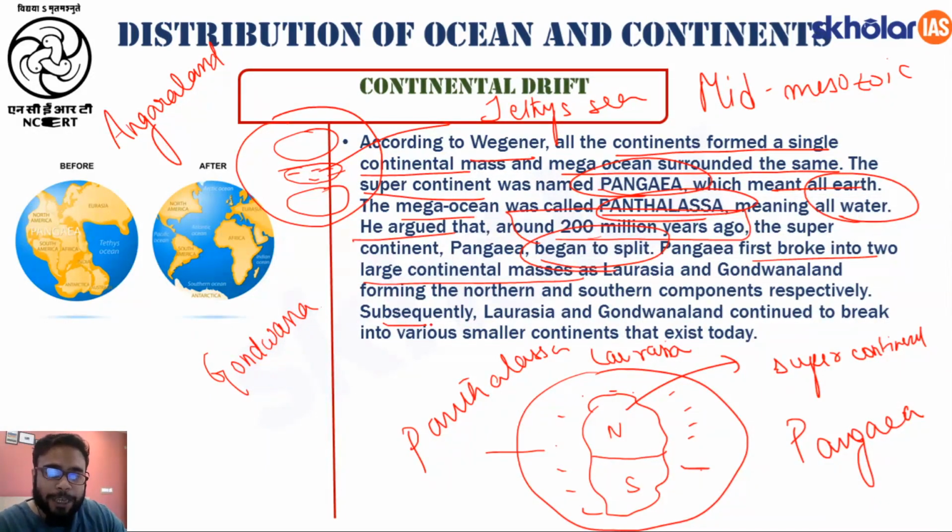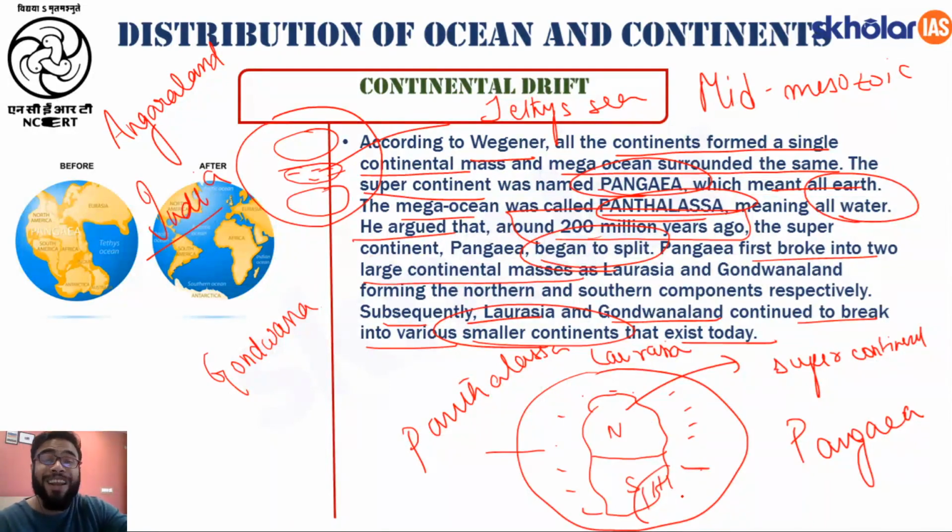Okay, so subsequently, Laurasia and Gondwana continued to break into various smaller continents that exist today. For example, if I consider India, India broke from the southeastern portion of Gondwana and drifted somewhere else, and now we get India, we get Australia, right? So your Laurasia broke down into smaller continents, your Gondwana broke down into smaller continents, which gave us different continents.